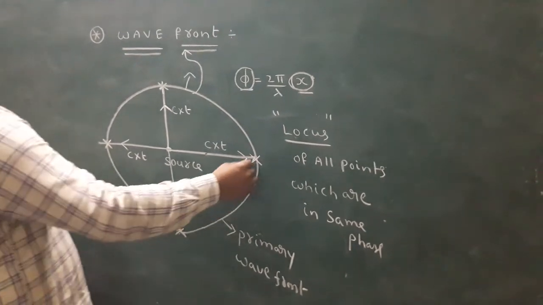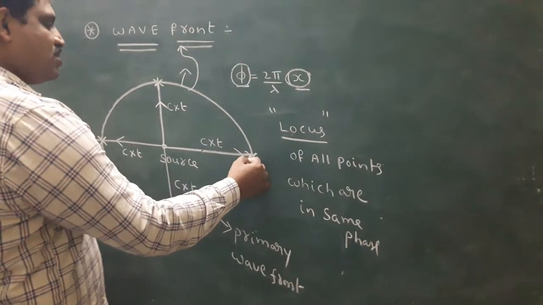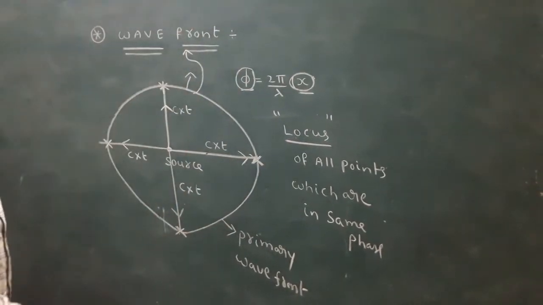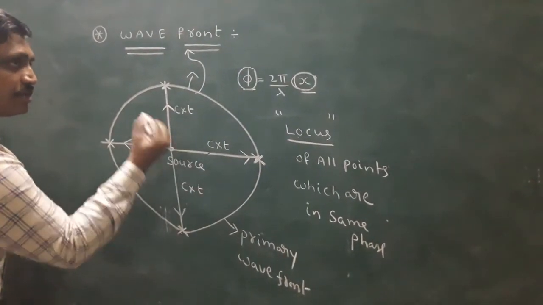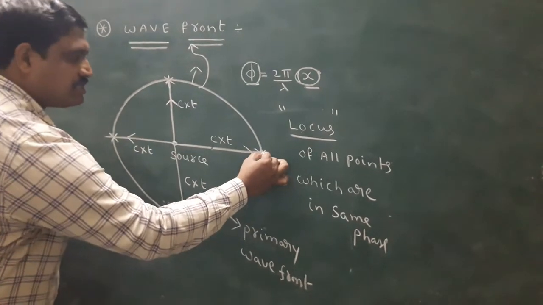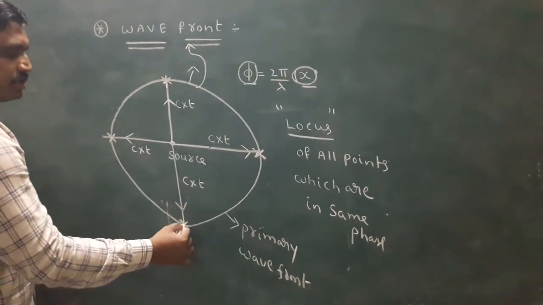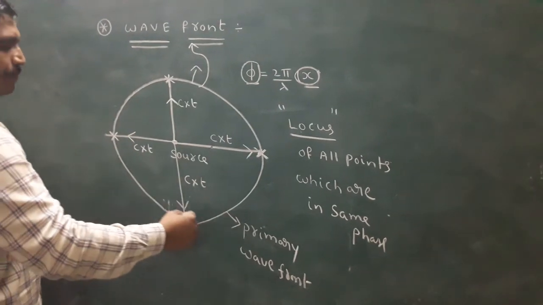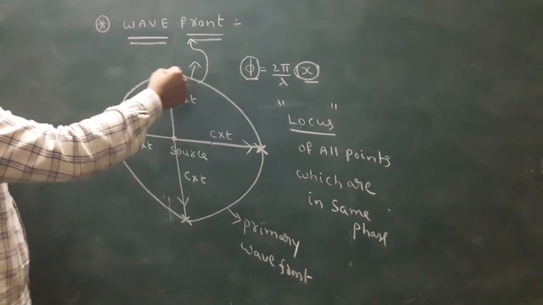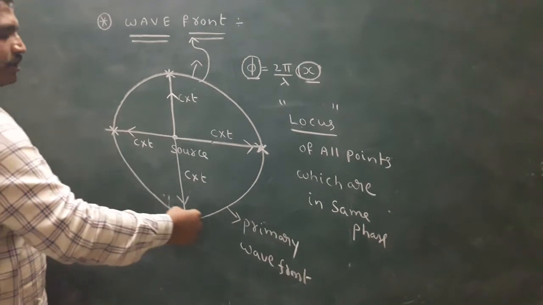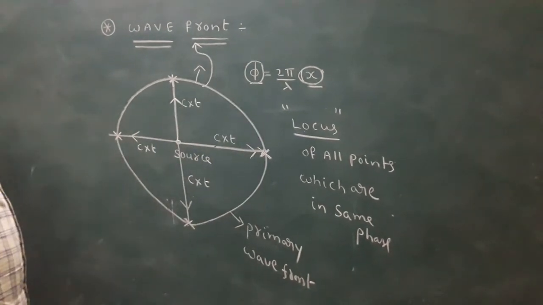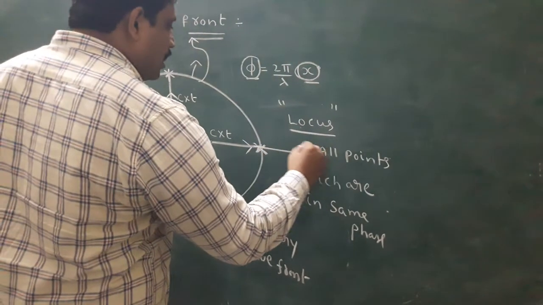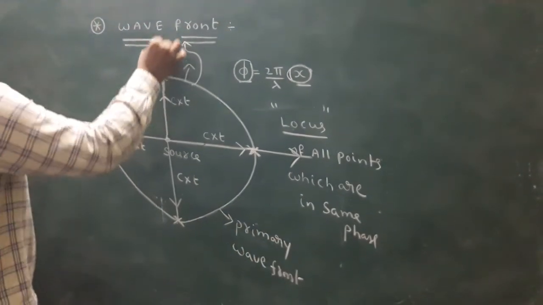On the primary wavefront, each point acts as a secondary source. This is the primary source. This is the secondary source. Each point on the wavefront acts as a secondary source and emits the light in all directions.